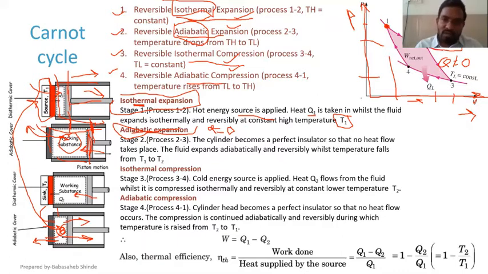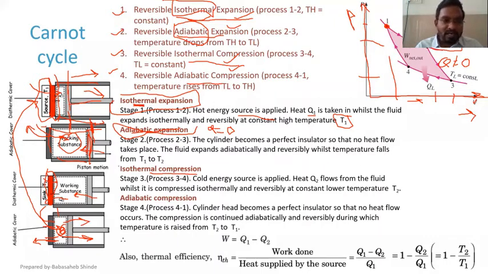Now for 3 to 4, that is the compression stage. So again, there will be a source, but this time instead of heat entering the system, this is the sink. This was the source and this is the sink. So now it will take heat out of the system. So the sink will absorb heat from this piston cylinder arrangement. So heat will go out of the system,